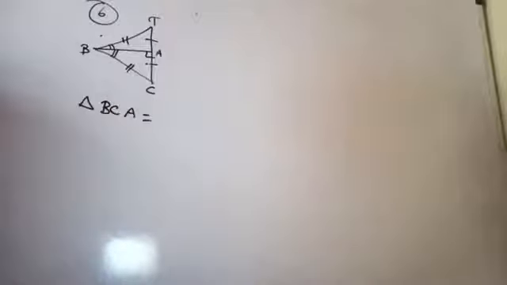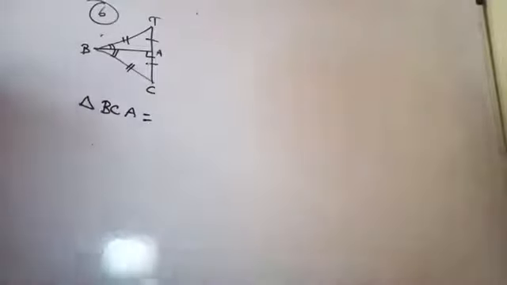Then angle ABT equal to angle ABC, it is given. Am I right? Okay. So triangle BCA is congruent to triangle what? This is the question for you.